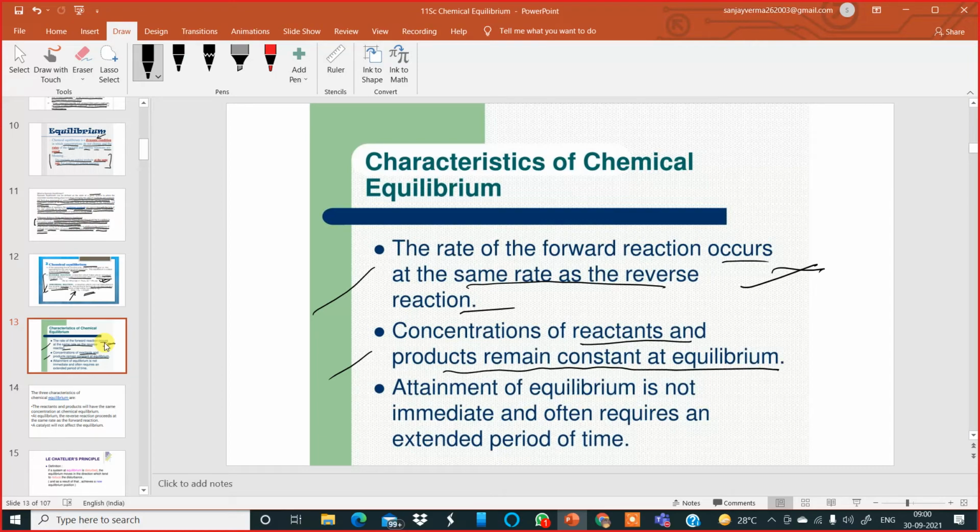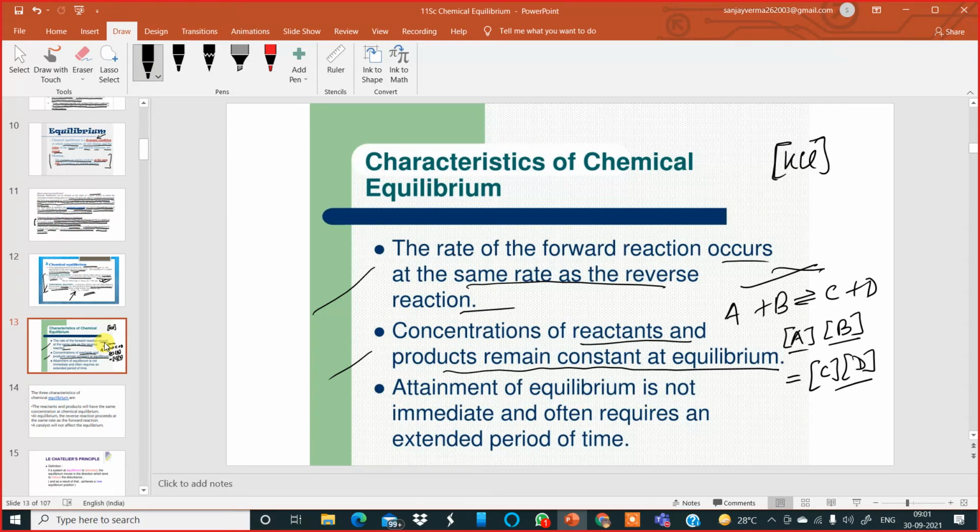If I write A plus B giving C plus D, the concentration of A and B, the reactants, is constant, and so is the concentration of the products. That is how we represent concentration in square brackets. If I write potassium chloride within square brackets, it means the concentration of potassium chloride.